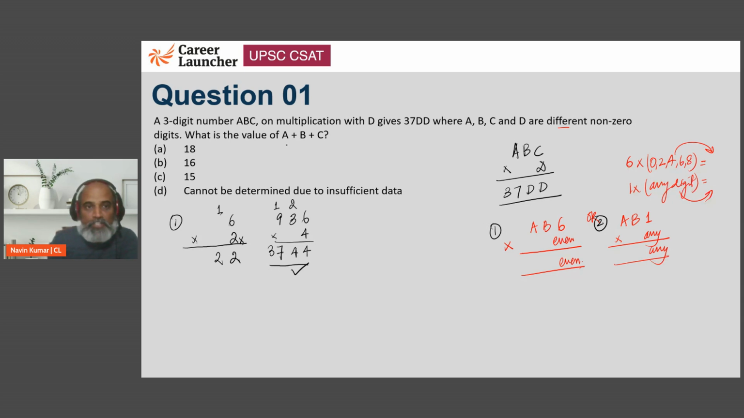Now the question asked is what is the value of A plus B plus C? 9 plus 3 plus 6. As of now, we can see that this is 15. But then we do have an option which says cannot be determined. So we'll have to check further, right?